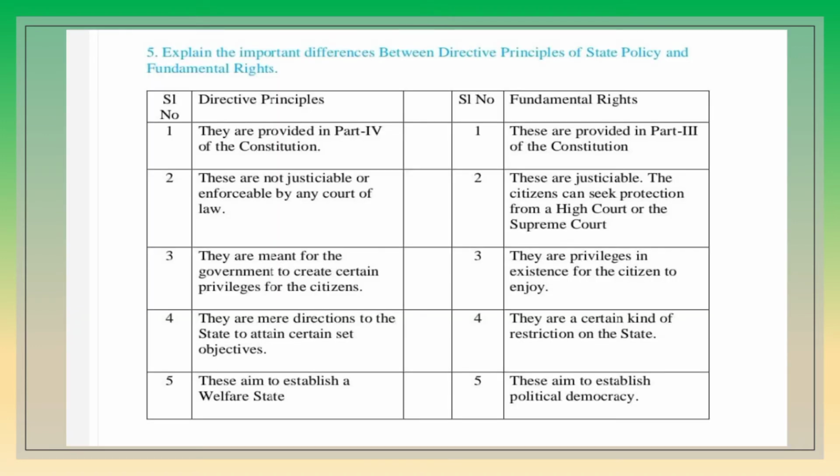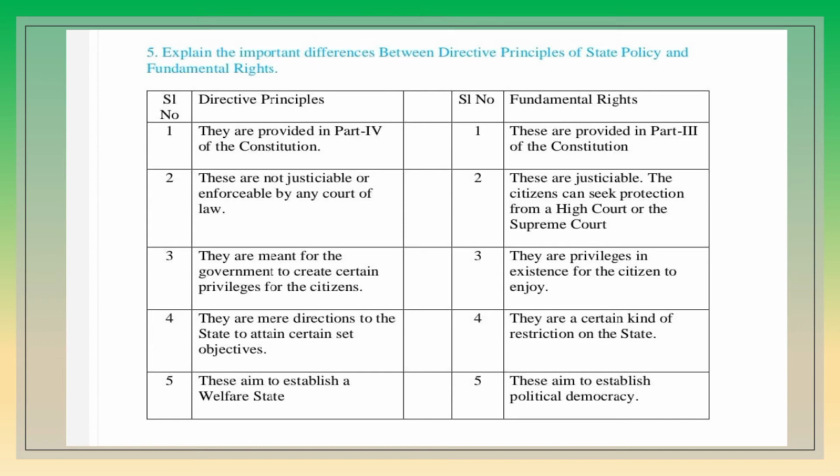Let's see the difference between directive principles of state policy and fundamental rights. Directive principles are provided in Part 4 of the Constitution, whereas fundamental rights are provided in Part 3. This is the first difference, children.